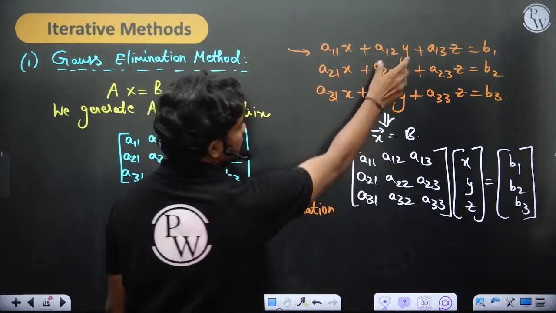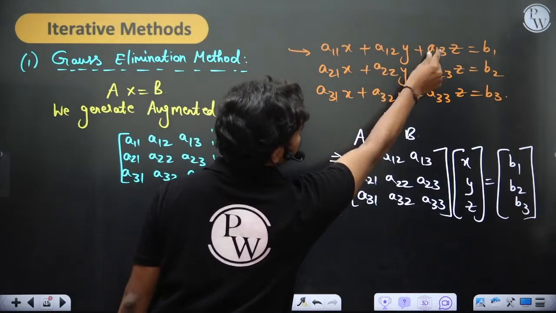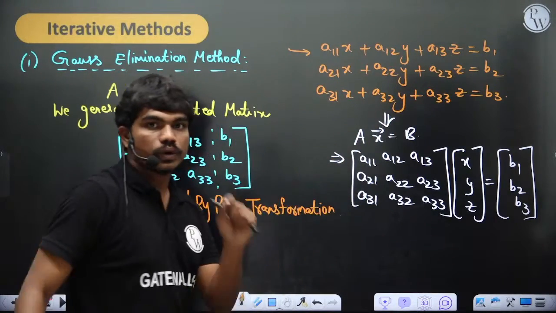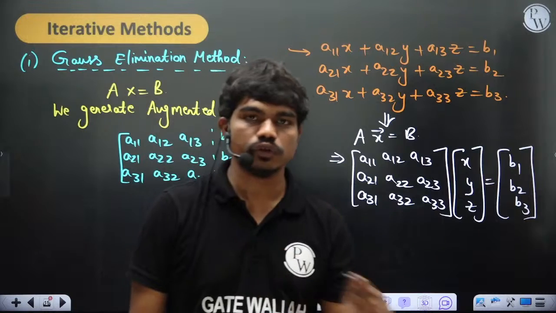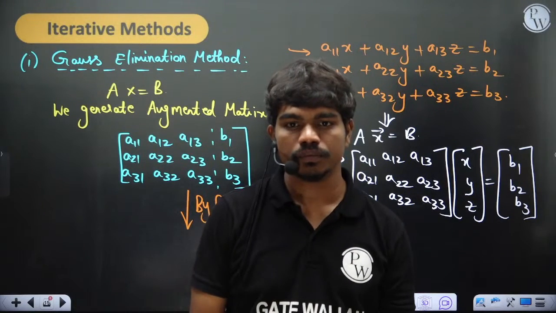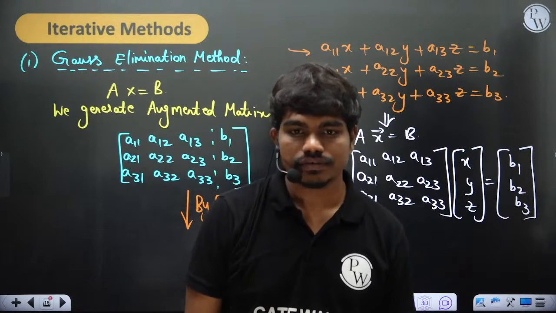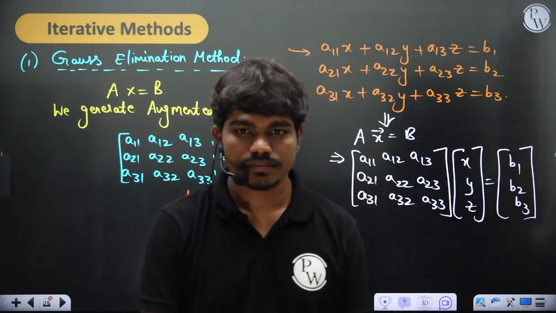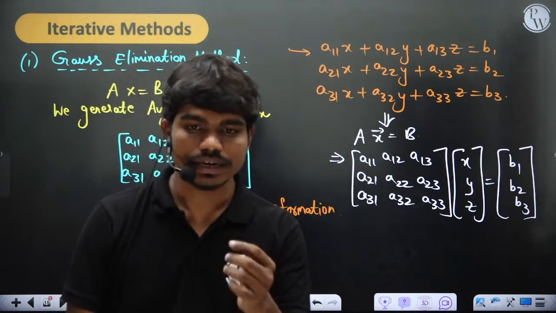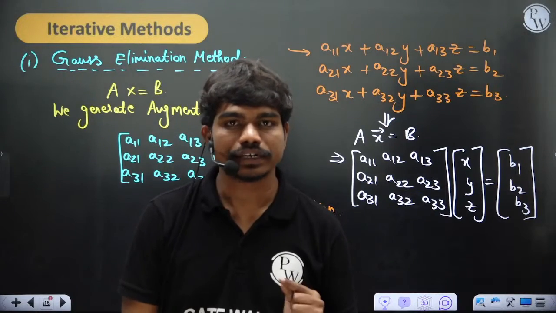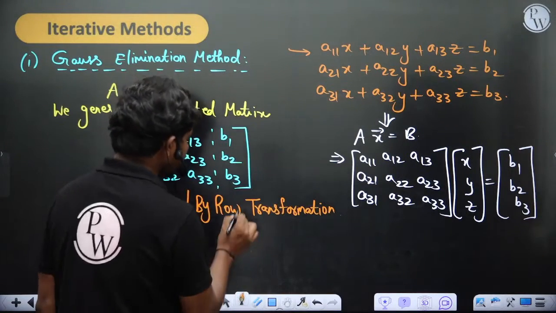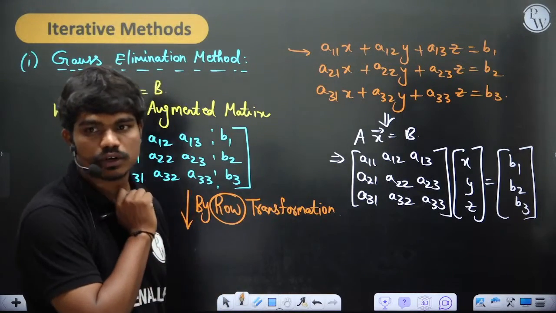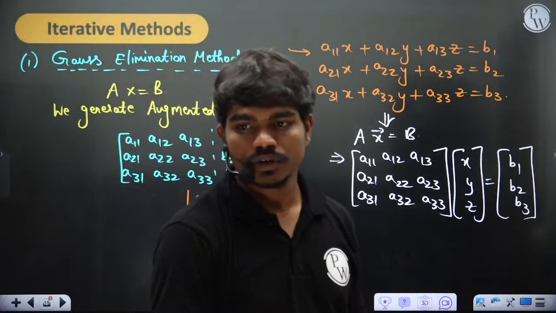Yes or no? Let's say for example, if I replace this element here and this element here, then this equation is changed. So the equation should not be changed. That's why we should not use column transformations. Clear to all of you? Did you understand why you should perform only row transformations but not column transformations? Clear to all of you?